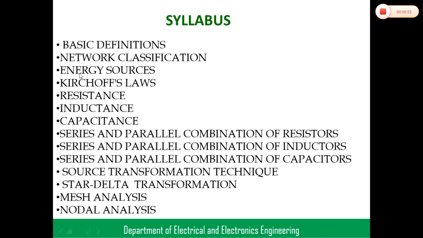Already we know that in the network classification there are four types of classification: active and passive, linear and non-linear, bilateral and unilateral, lumped and distributed networks. In that, active elements are voltage sources and current sources, which are the energy sources. I already discussed the energy sources: ideal voltage source, practical voltage source, ideal current source, practical current source. These are the active sources.